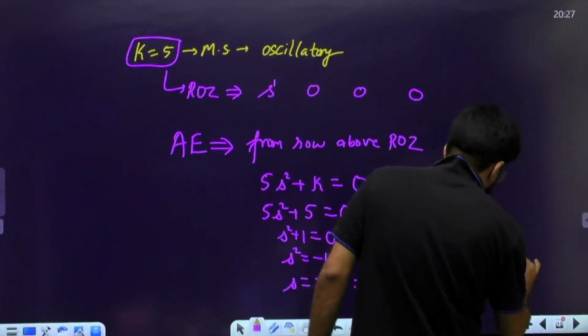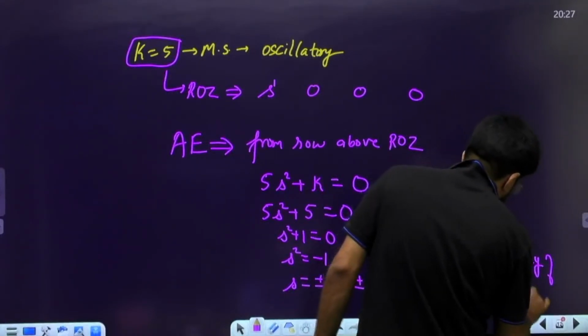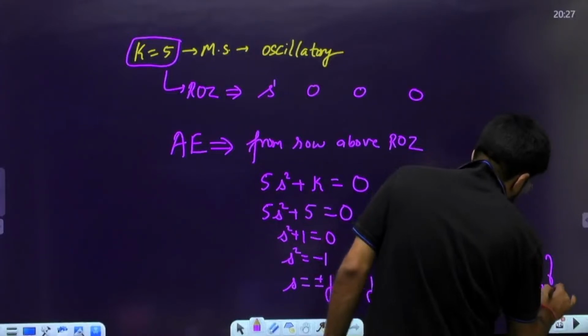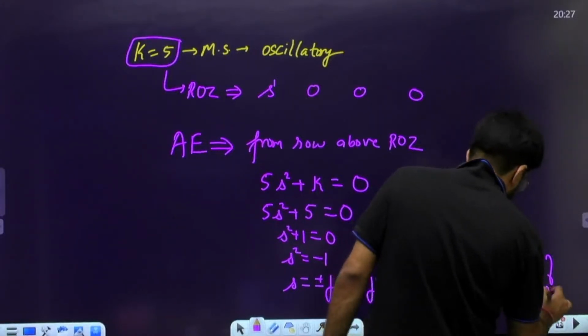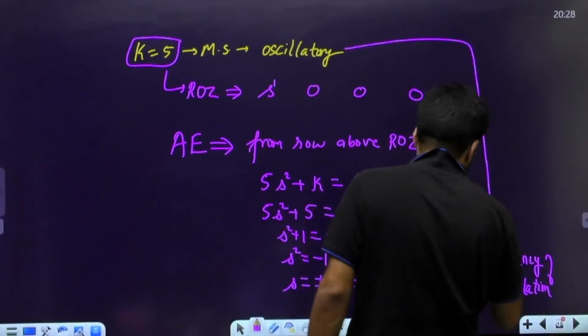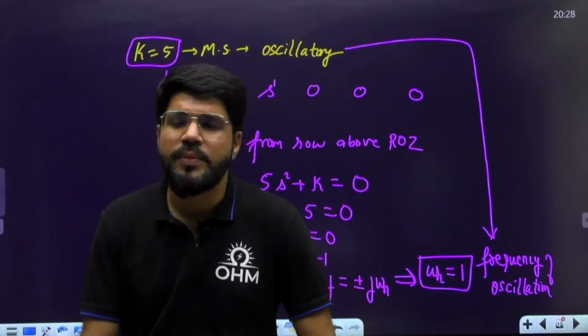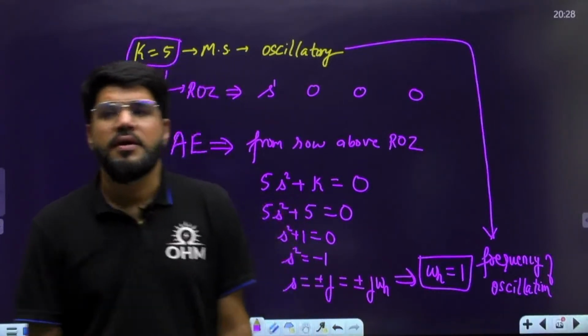Whatever is the omega n on comparison, that is the frequency of oscillation. If the system is oscillatory, it will have some frequency of oscillations. That is determined by using the auxiliary equation. If it is oscillatory, it will have a frequency of oscillation. That is given by omega equal to 1 here. Right?